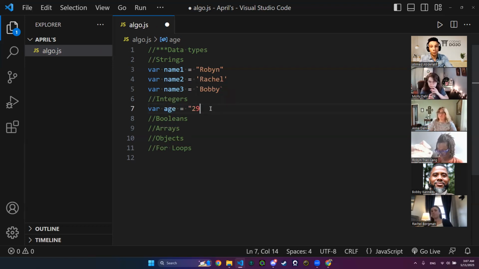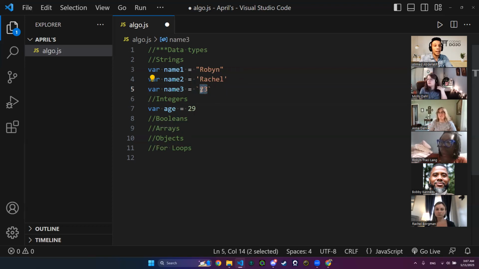If I remove those double quotations, it will be a number or integer. Okay? So we refer to integers when declaring them as variables as whole numbers like this. If I go right here to variable name3 equals Bobby and say equals "23", the 23 right here will not be a number, it is a string.